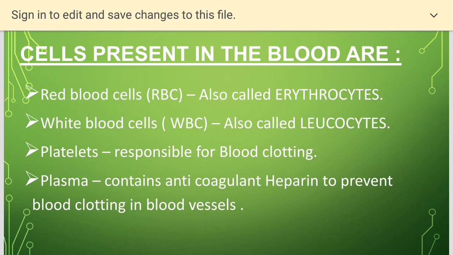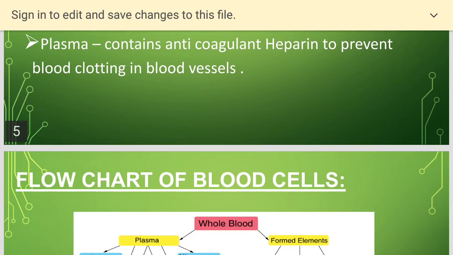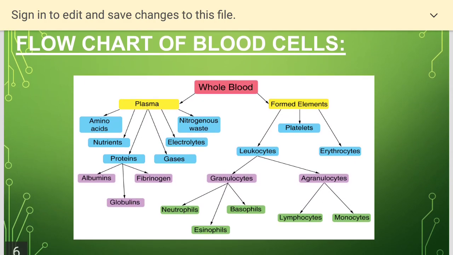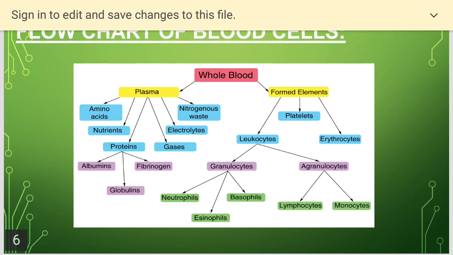Now we will see red blood cells in detail. You can see from this slide that so many things are present in the blood. But when we talk about the cells, erythrocytes are the red blood cells and leukocytes are the white blood cells. White blood cells are further divided into granulocytes and agranulocytes. Granulocytes are divided into neutrophils, eosinophils, and basophils, and agranulocytes are divided into lymphocytes and monocytes. I will be dealing with them in detail.